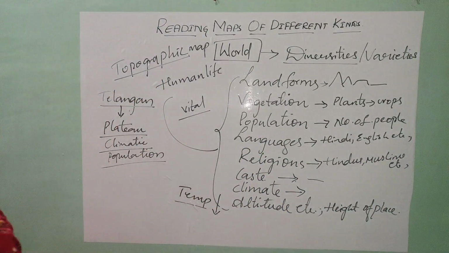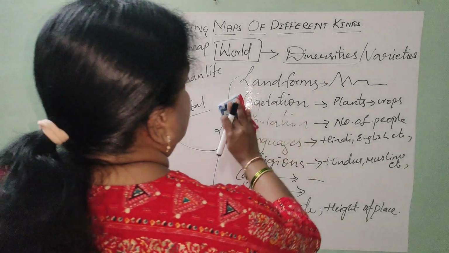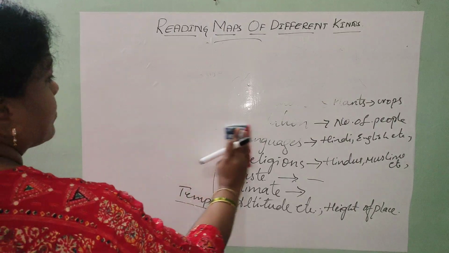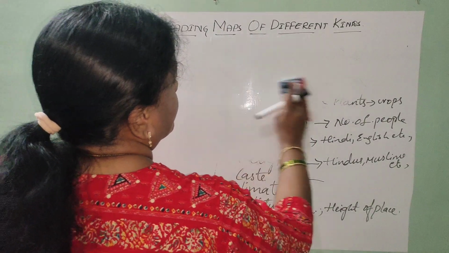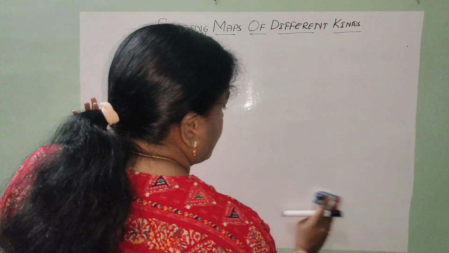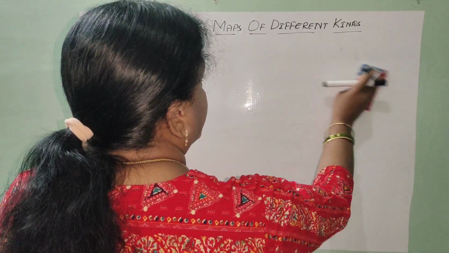So now let us go for the next topic which is given. They have given you one political map of our country India.